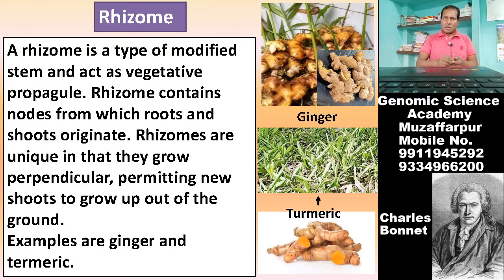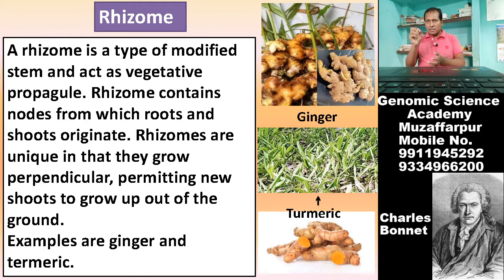Come to this example of rhizome. What is rhizome? Rhizome is one of the most important vegetative propagules which has the capacity to grow into a new plant. Examples are ginger and turmeric. Ginger and turmeric both are modified stems containing scaly leaves on this rhizome.